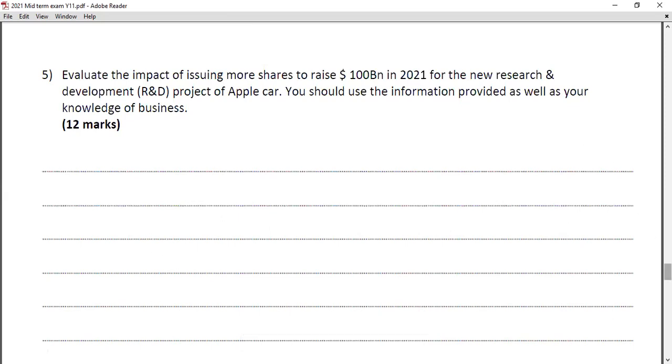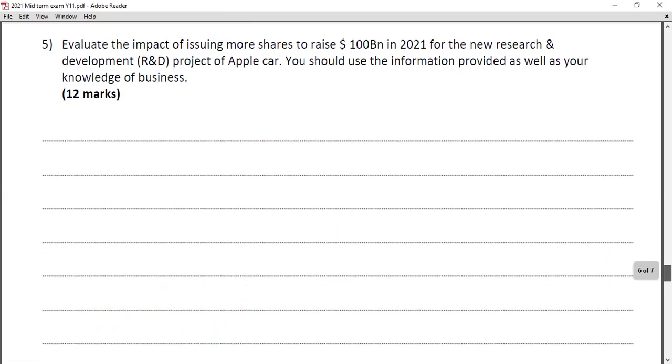Normally, you can define share issue as the first time the organization, Apple Incorporation, operates in the New York Stock Exchange. Share issue is an external source of finance where new shares are sold in the stock exchange to investors, and they're raising money out of that.